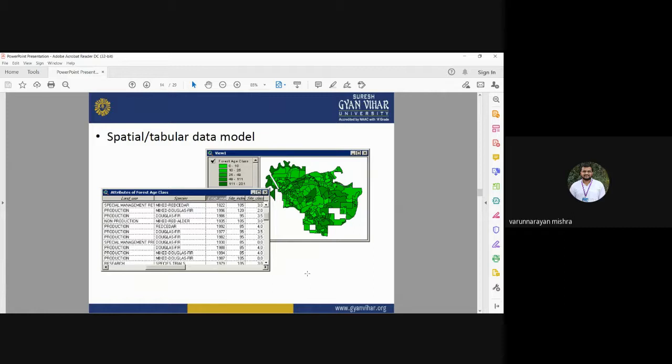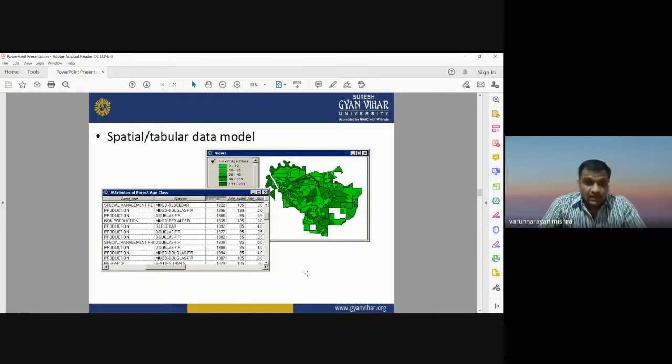An attribute table will have the entire information of a specific polygon feature: the size of that polygon feature, the type of the forest, the number of trees in that area, what the species are, what kind of trees, what kind of forest is there. The entire information of each polygon feature is stored in the form of a table, which is known as an attribute table.